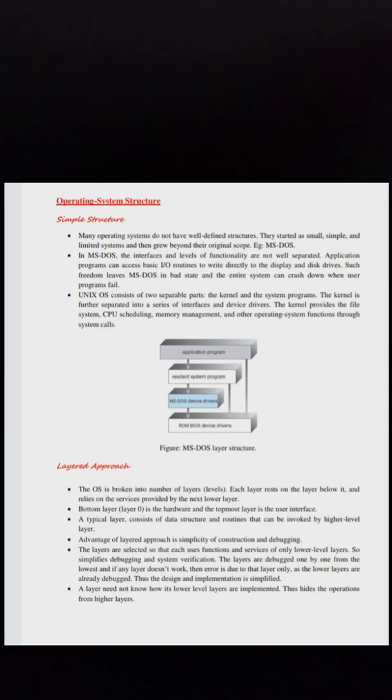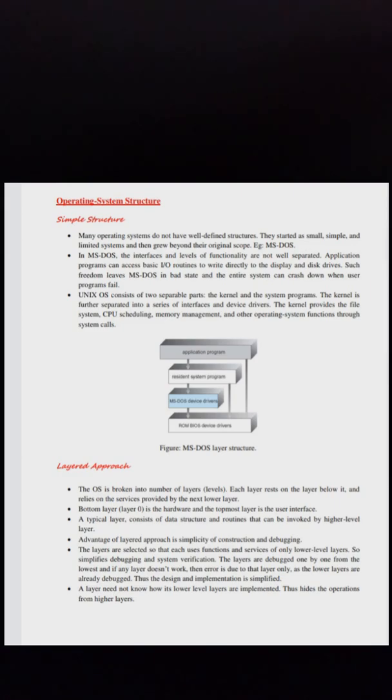Unix OS consists of two separable parts, the kernel and the system programs. The kernel is further separated into a series of interfaces and device drivers. The kernel provides the file system, CPU scheduling, memory management, and other operating system functions through system calls. See the figure.